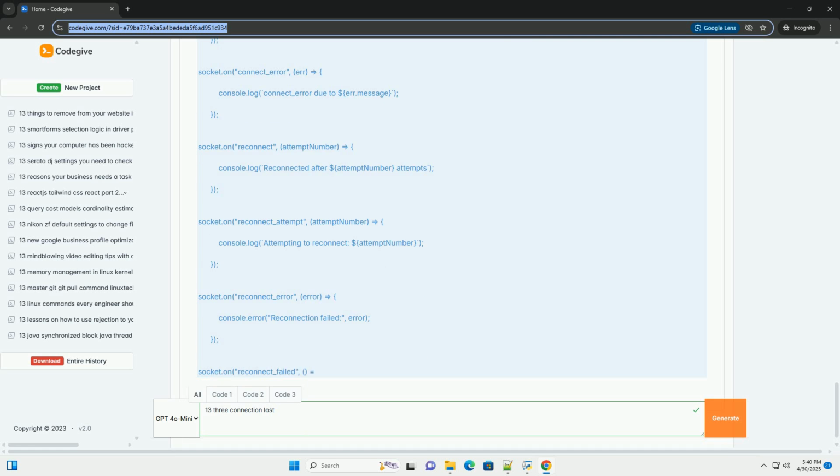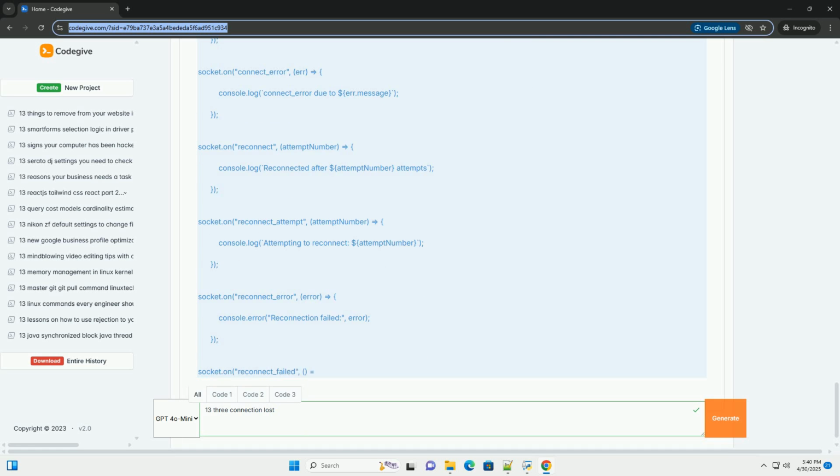8. Version incompatibilities. Mismatched socket.io client and server versions: using incompatible versions of the socket.io client and server libraries can lead to unexpected behavior, including connection drops. Troubleshooting steps. 1. Examine logs, client and server.